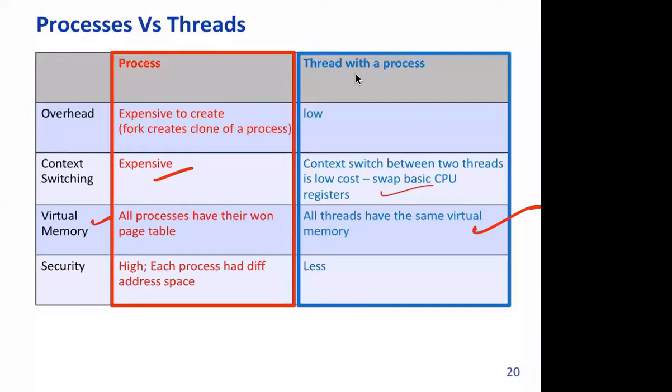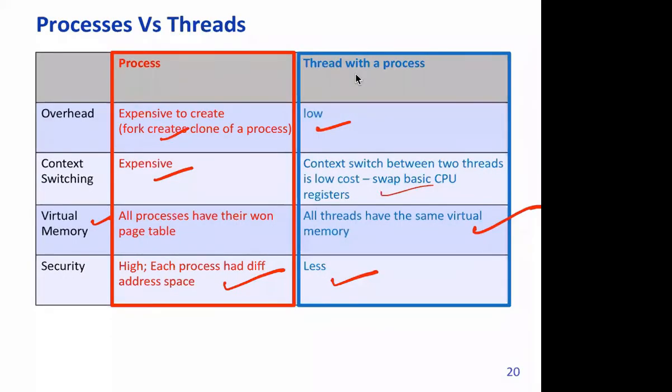Security, of course, we have discussed: in case of process, high security. In case of thread, there is no security. All threads can see what each other is doing. Overheads, of course, are high in case of process, whereas they are low in case of threads. Okay, let's move ahead.